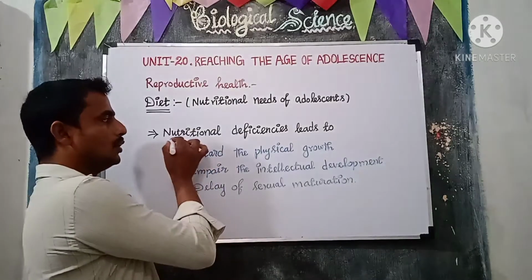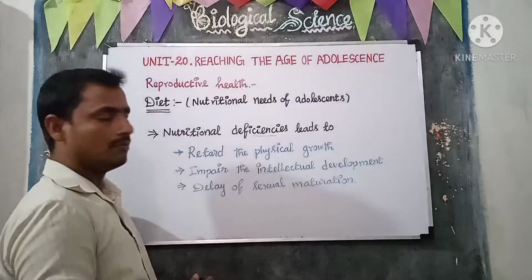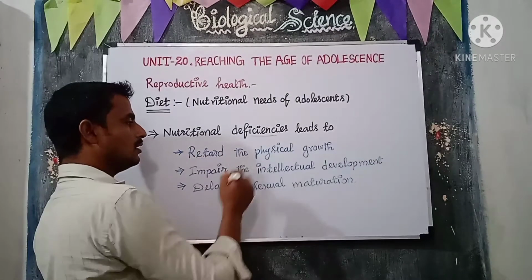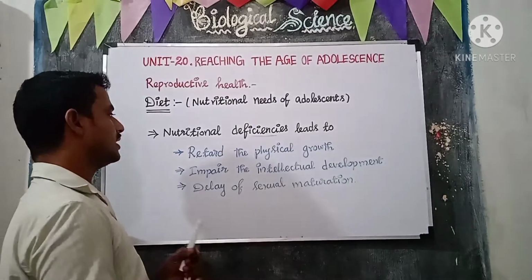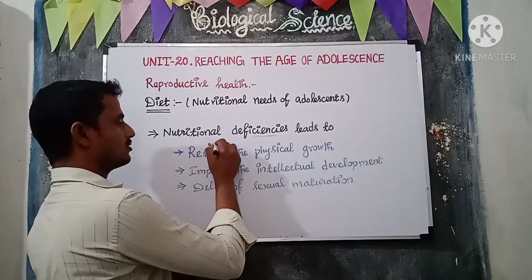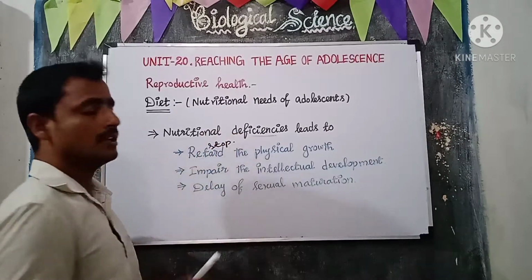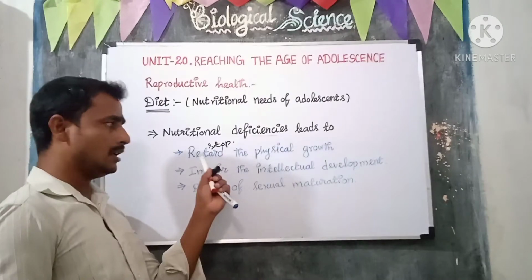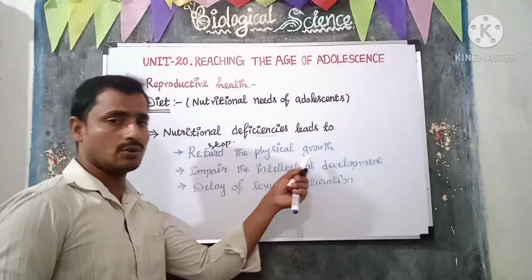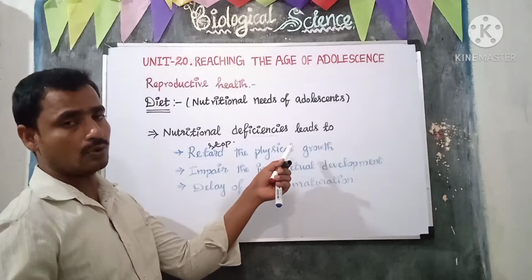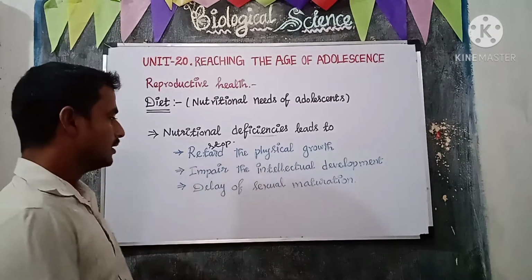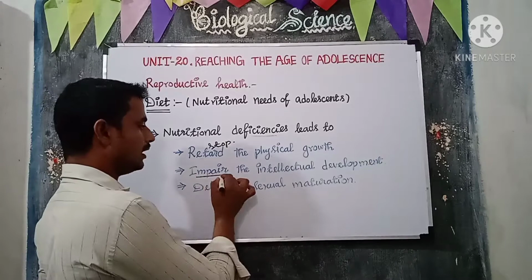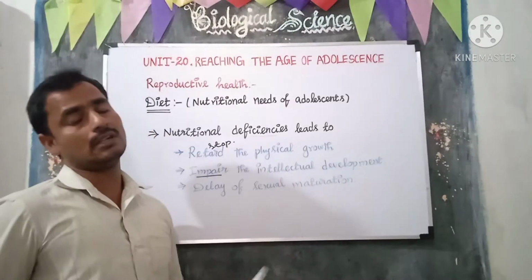Nutritional deficiency will lead to retarded physical growth. Retard means stop. So nutritional deficiency will stop the physical growth, whether as stunted growth or a slender body. Then it will impair the intellectual development.